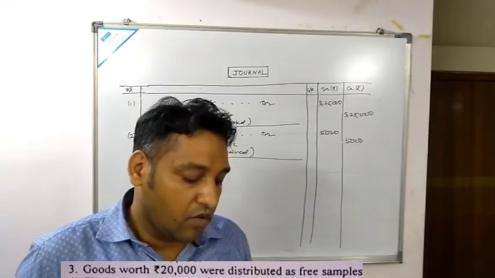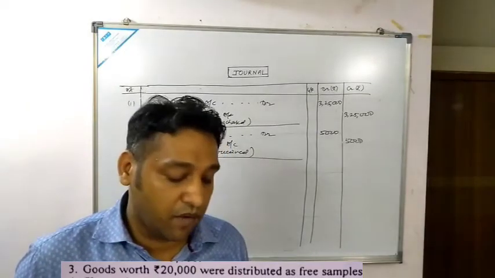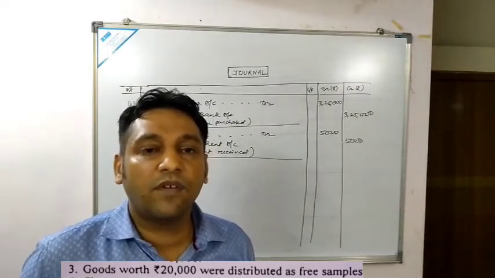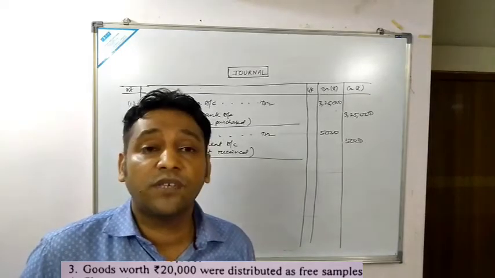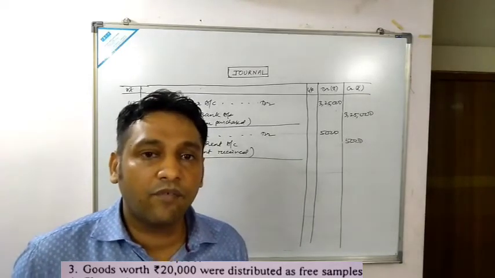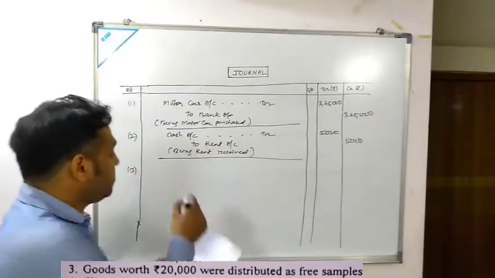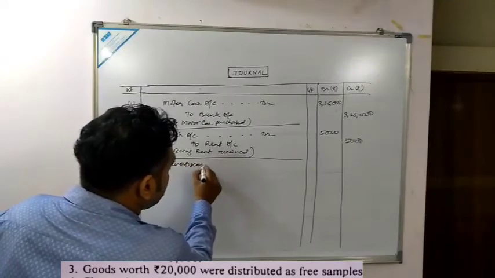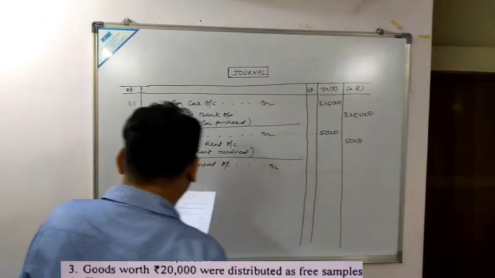So now third transaction. You see, goods worth rupees 20,000 were distributed as free samples. As I have said, free samples would be considered as advertisement. Advertisement being the nominal account, it would be debited, and again goods has been given, so purchase account would be credited. Entry would be advertisement account debited, and what is the amount?